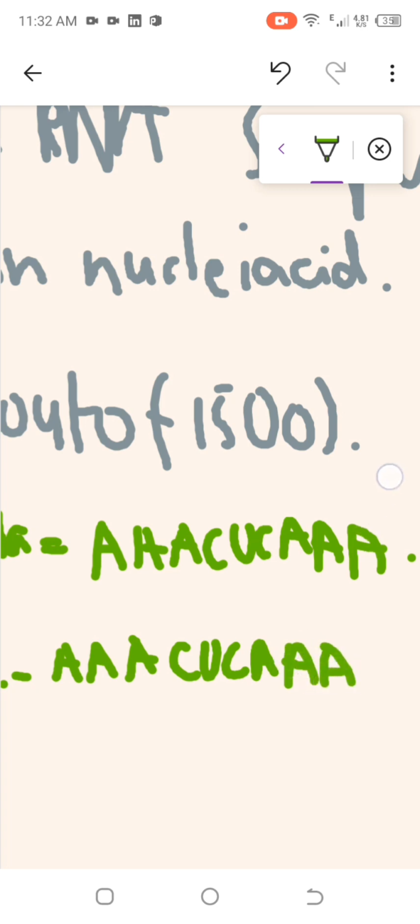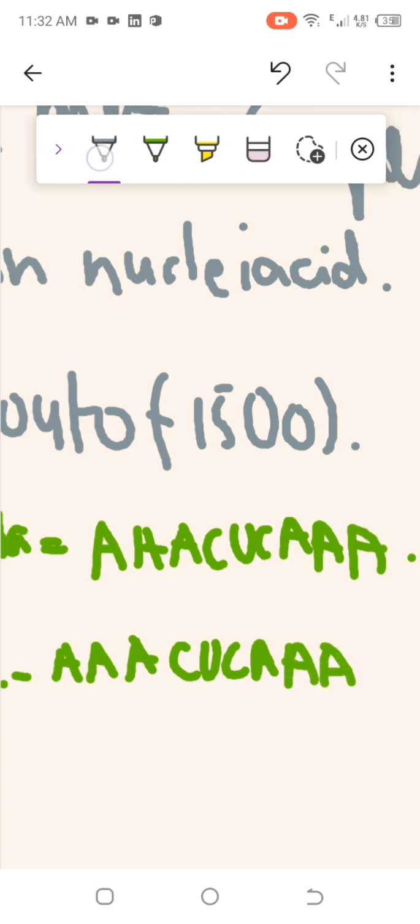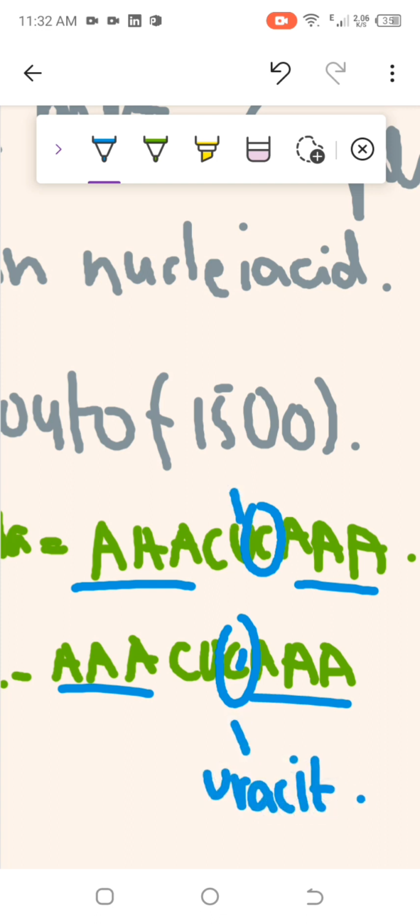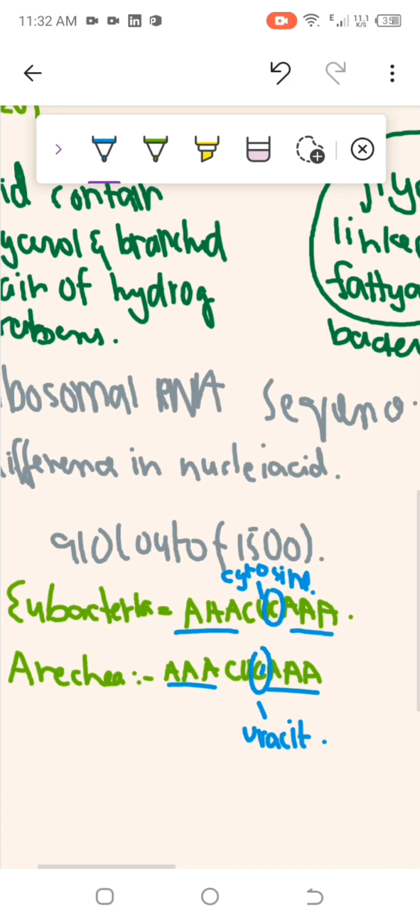So here you can see there is only a little bit of difference between Archaea and eubacteria. This is the same, this is the same, these are both the same. However, here we have C, which is cytosine, and here we have U, which is uracil. So this is the only difference between Archaea and eubacteria. I hope this is clear to you all.